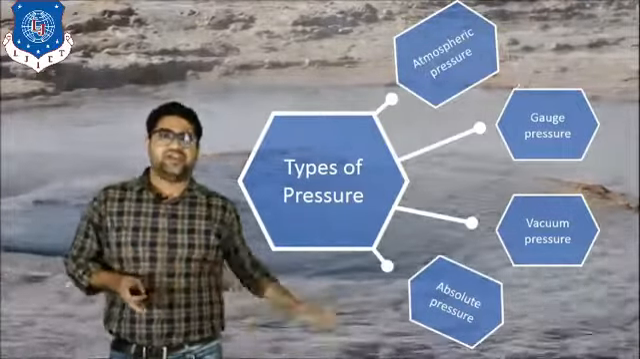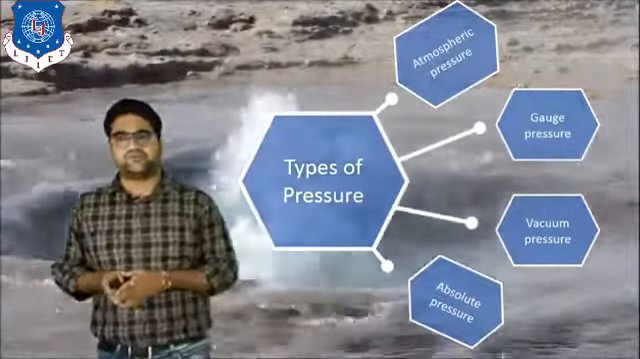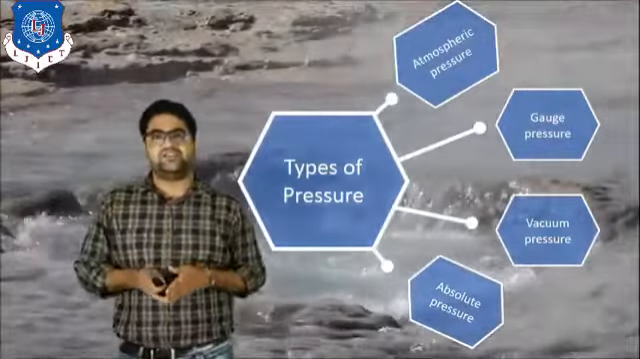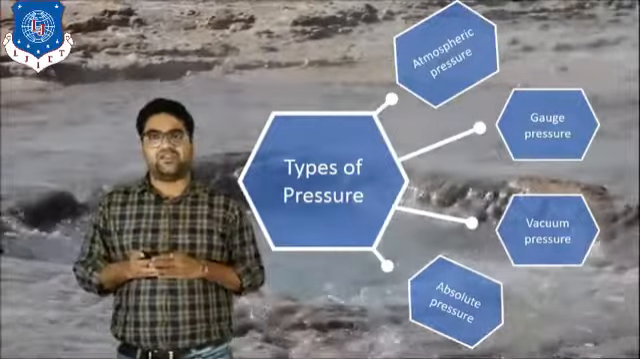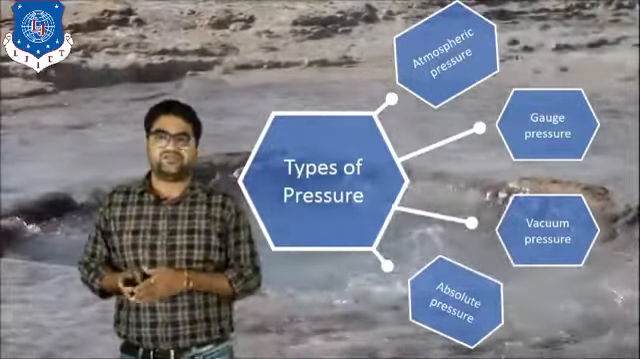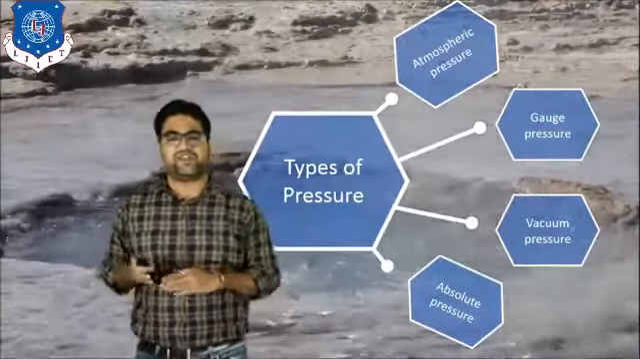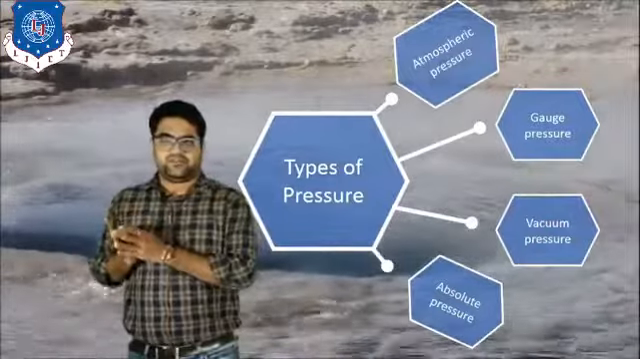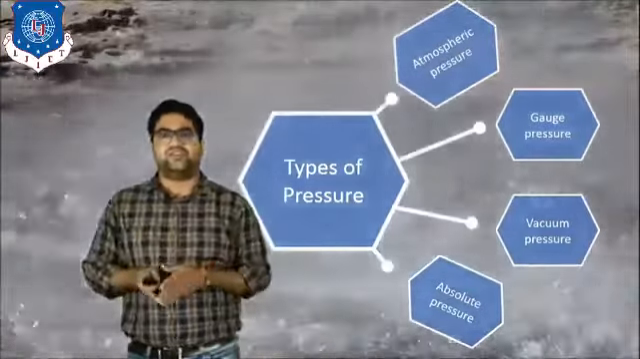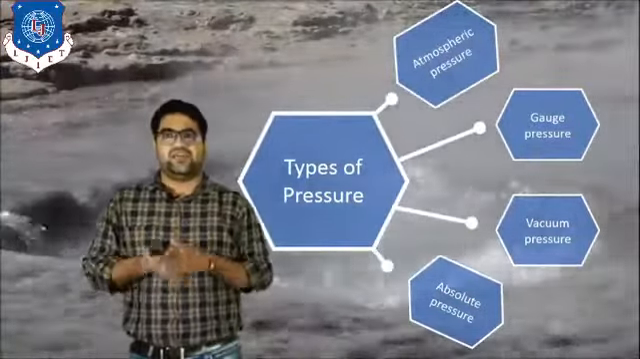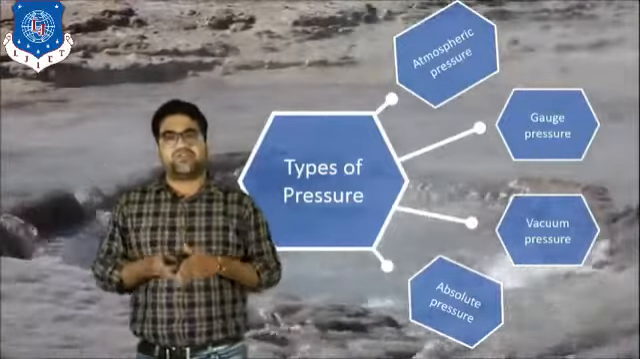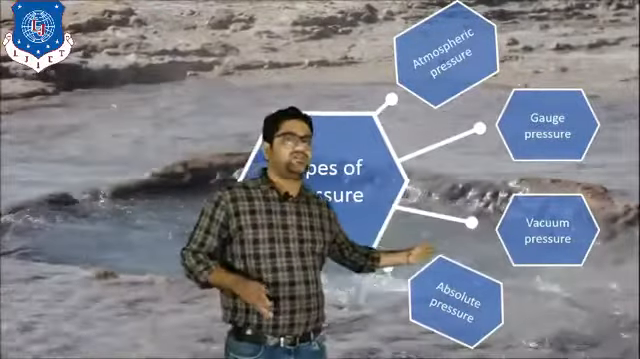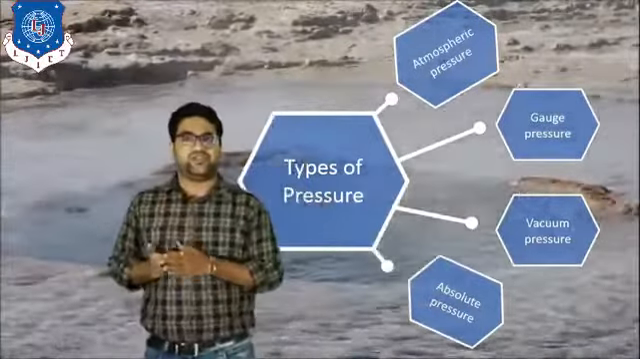The fourth is the absolute pressure. Now what is the absolute pressure? Absolute pressure means the pressure which is measured with respect to the zero pressure line, or we can say the pressure which is measured with reference to the perfect vacuum. If we write the formula, absolute pressure is equal to atmospheric pressure plus or minus gauge pressure. Sometimes vacuum pressure is also known as the negative gauge pressure.